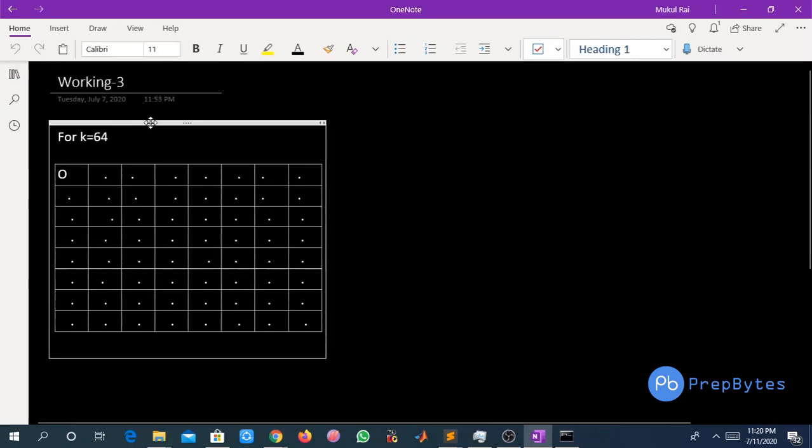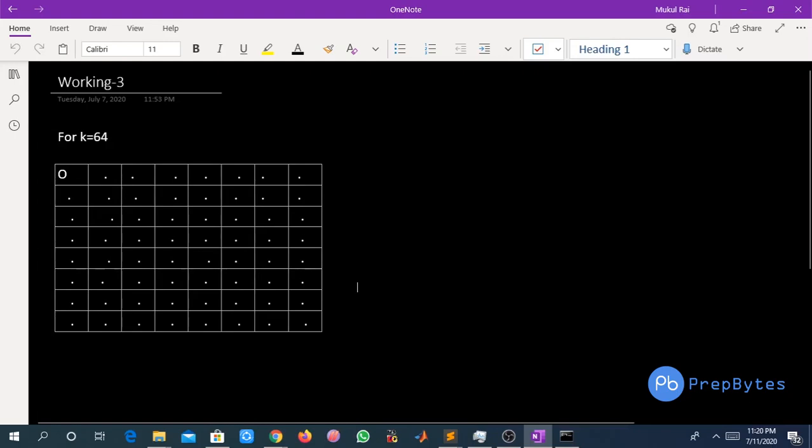Same for k equal to 64, we have to allow all the cells for the king to move on, because 8 cross 8 is equal to 64 and k equal to 64. So we have to allow all the cells for the king to move on. So this is the only valid configuration for k equal to 64. There is no other configuration for k equal to 64.